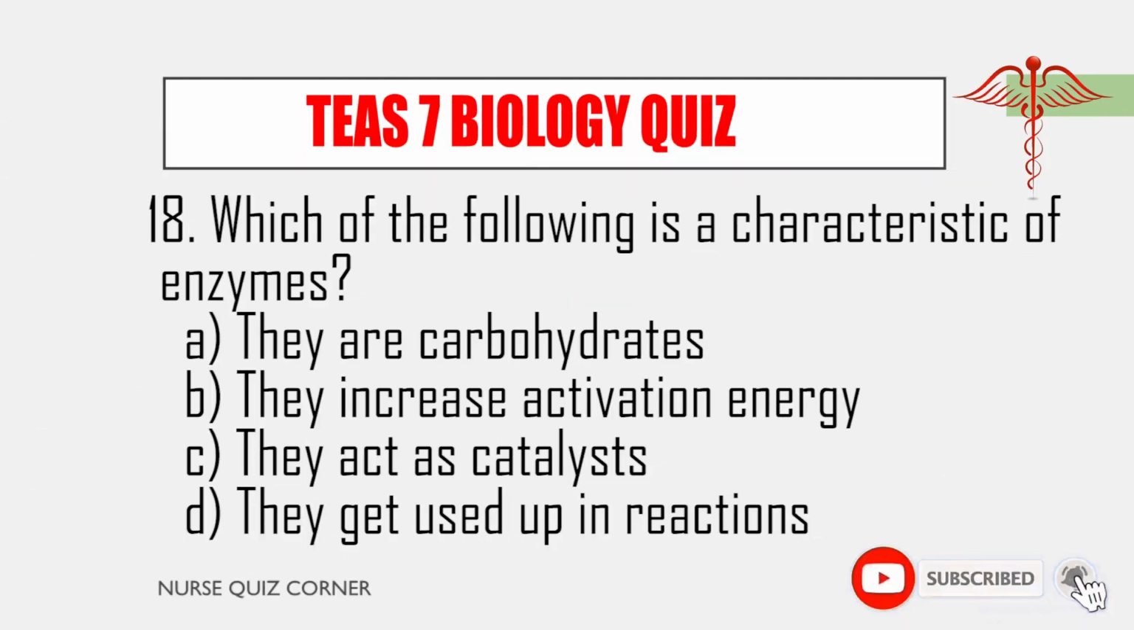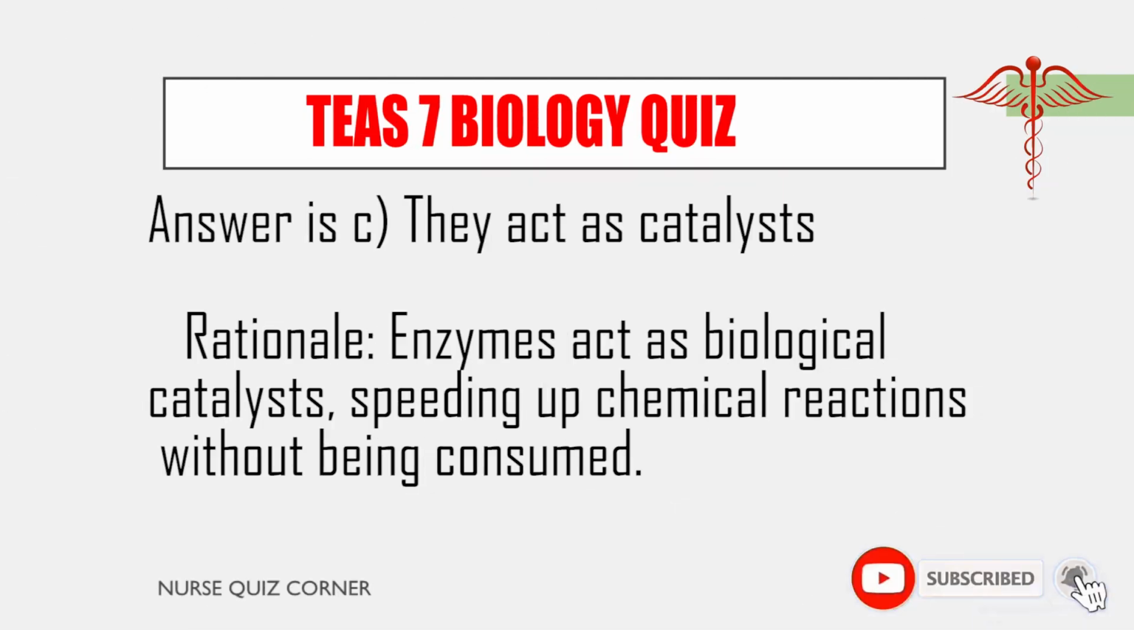18. Which of the following is a characteristic of enzymes? A. They are carbohydrates. B. They increase activation energy. C. They act as catalysts. D. They get used up in reactions. Answer is C, they act as catalysts. Rationale: Enzymes act as biological catalysts, speeding up chemical reactions without being consumed.